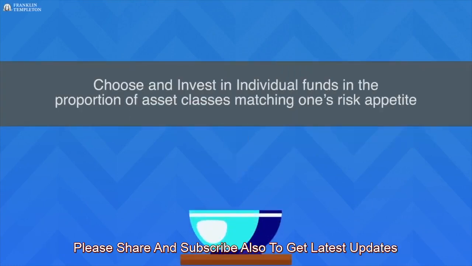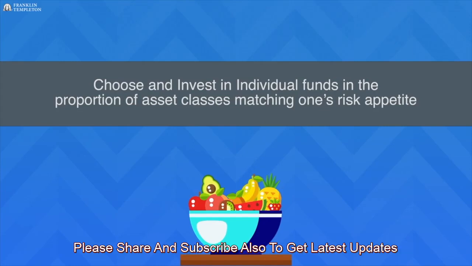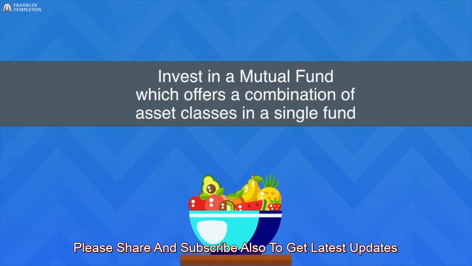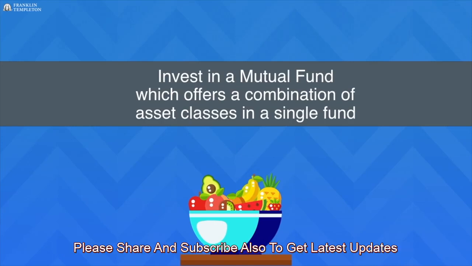There are two ways in which investors can diversify across asset classes when they invest through mutual funds. 1. Choose and invest in individual funds in the proportion of asset classes matching one's risk appetite. For example, higher equity allocation if one has a higher risk appetite. Or 2. Invest in a mutual fund which offers a combination of asset classes in a single fund. For example, a single fund which invests 60% of the money in equity assets and 40% of the money in debt assets or vice versa. Such funds are called hybrid funds.